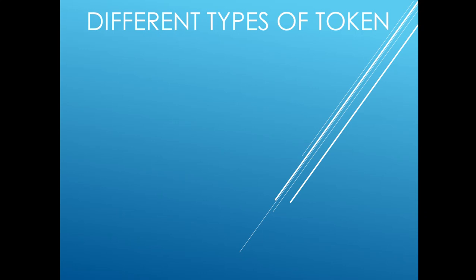Good morning, students. In the last class I told you about Python's different types of tokens. Today I want to continue with the same topic. Last class I discussed two tokens, keywords and identifiers, and the naming rules of identifiers, which was a very important topic. So today I will proceed with different types of tokens, and the third token